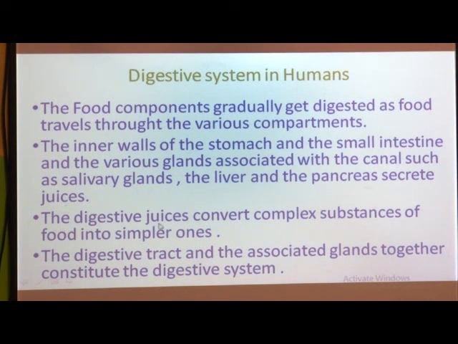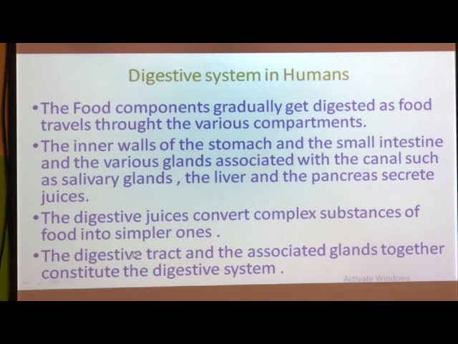Then next one, the digestive juices convert complex substances of food into simpler ones. When I explained the process of digestion, that time only I told you that complex substances are converted into simpler substances. This process is called digestion. So here the digestive juices convert complex substances of food into simpler ones. What is the function of digestive juices here? They are going to convert complex substances of food into simpler substances.